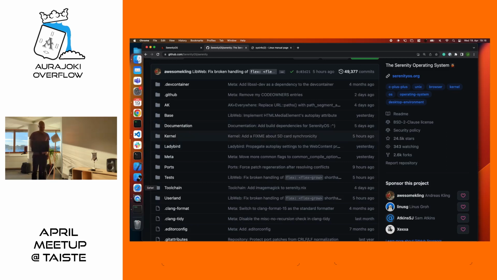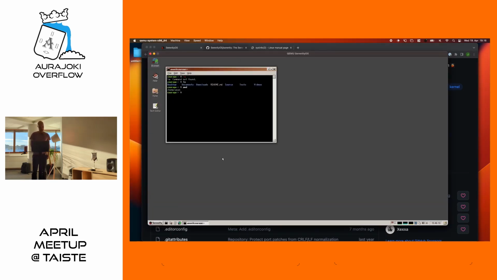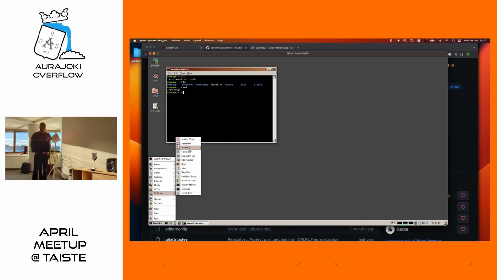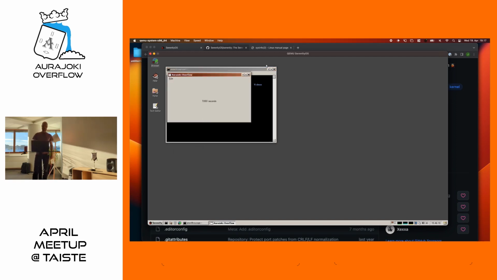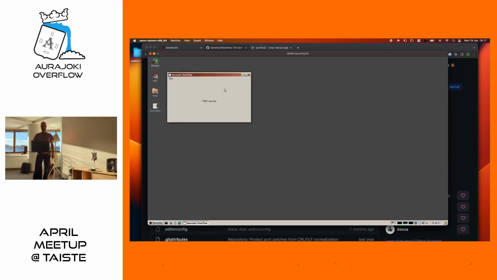All right. On to today's assignment. So we'll be implementing this Aurajoki application, and it will be a very simple application. We'll just show the uptime of our operating system, time since boot. We won't be making any fancy UIs this time, just that, which now says to do: get the uptime information.